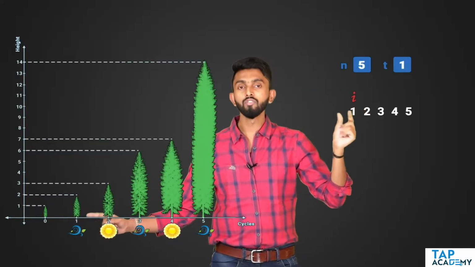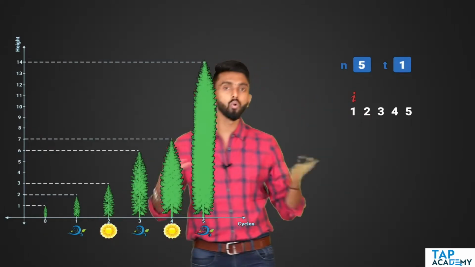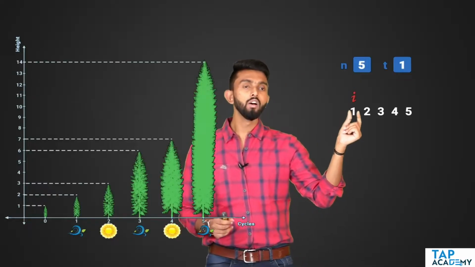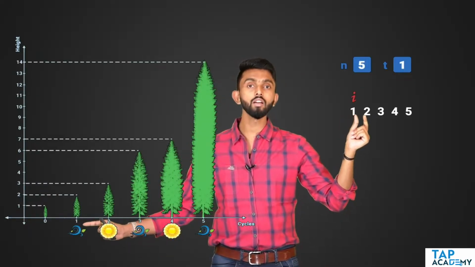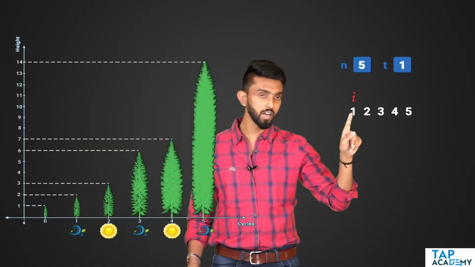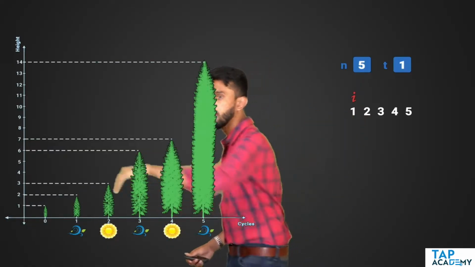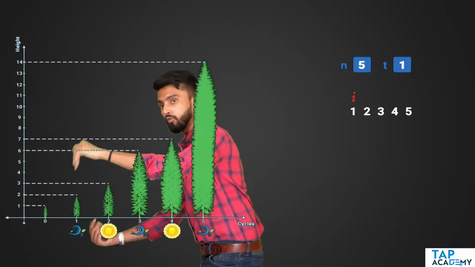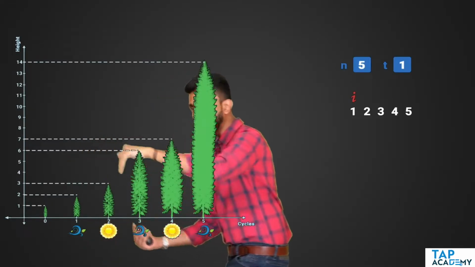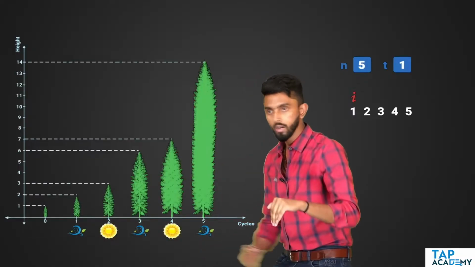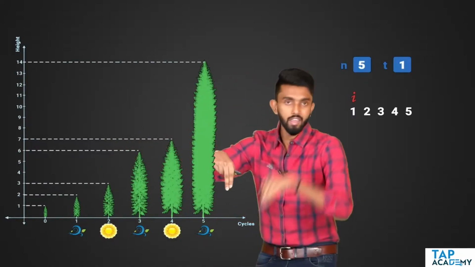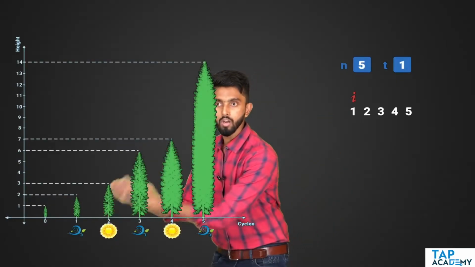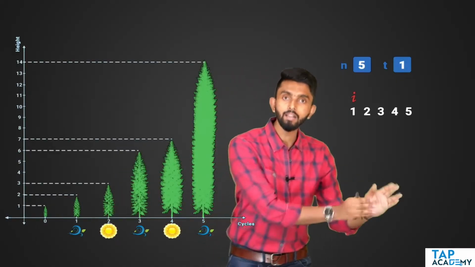And we know that the first cycle is always spring. As you can see, first cycle is spring. If first cycle is spring, then it has to double in its height. If you look at it, if the first cycle is spring, it means it's an odd number. If you start with odd, then every time that cycle repeats, it's going to be odd only: 1, 3, 5, 7, 9. Every summer is going to be even only: 2, 4, 6, 8, 10.